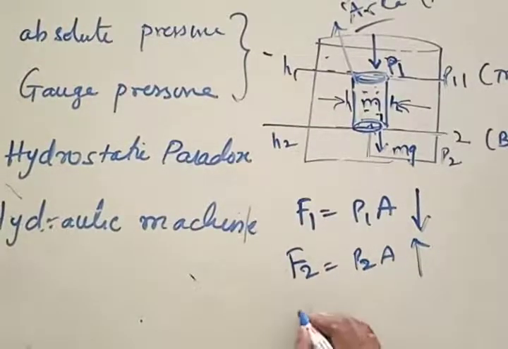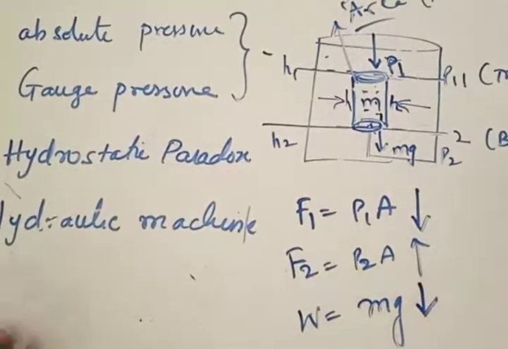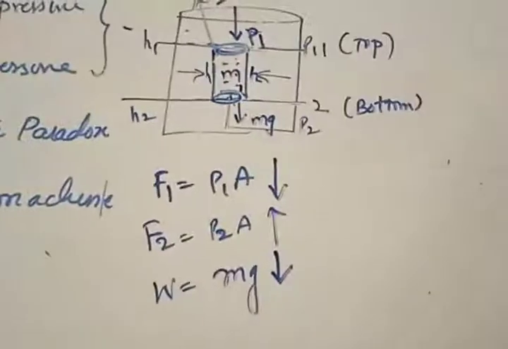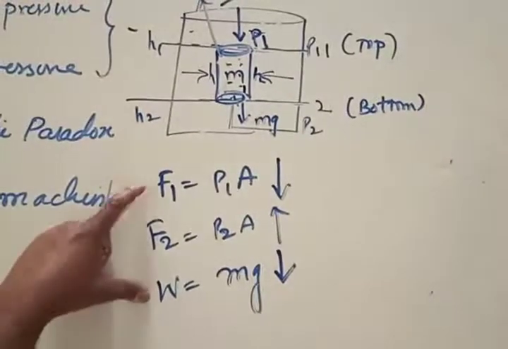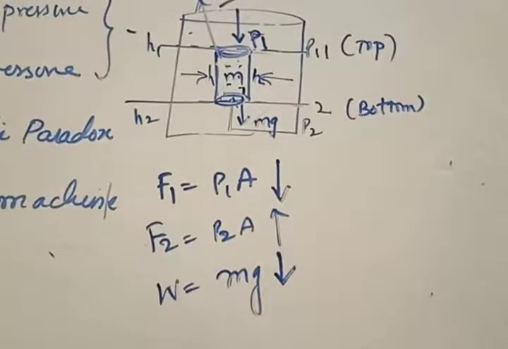Then there is also one more force acting on the body given by W, that is weight of the body, given by mg, acting in what direction again? This weight mg also acts in downward direction only. Yes or no? There are two forces acting in downward direction, one force acting in the upward direction. Can we say this?